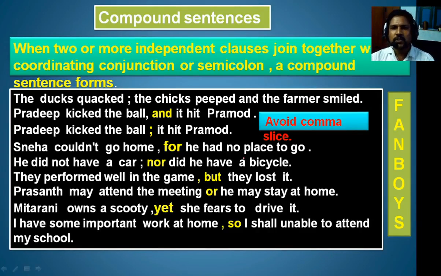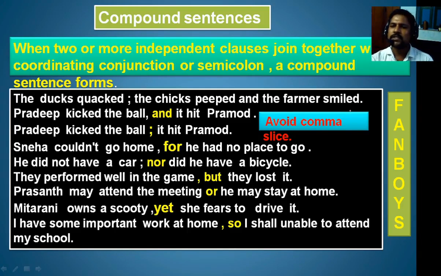Now, let us go through the compound sentence. What makes a compound sentence? When two or more independent clauses join together with a coordinating conjunction, or sometimes a semicolon, it will be called a compound sentence. Then we know very well what an independent clause is: the clause which doesn't depend on any other clause will be independent.